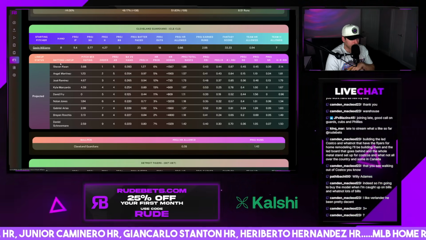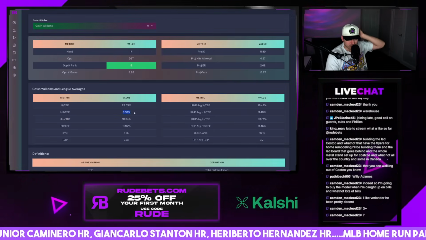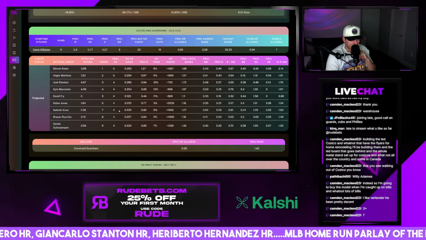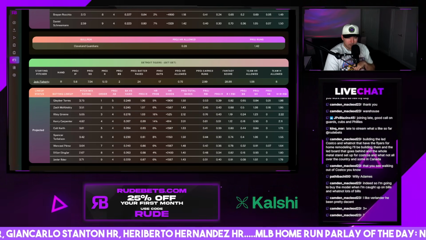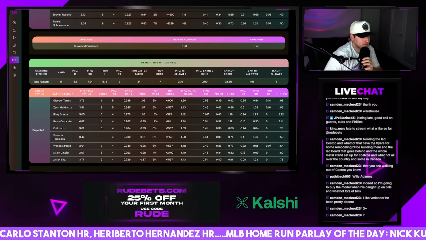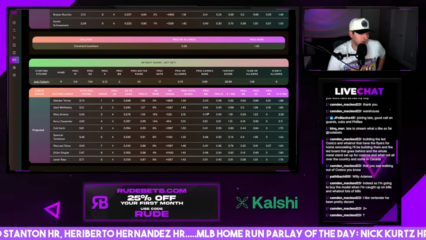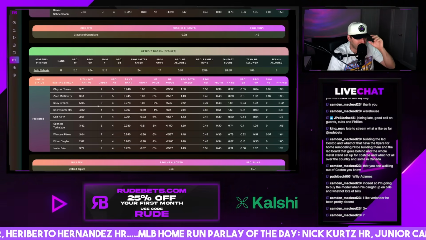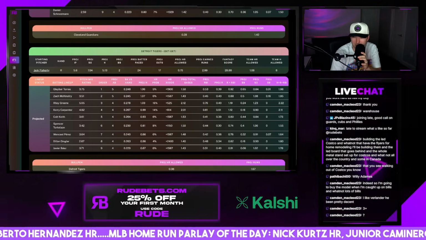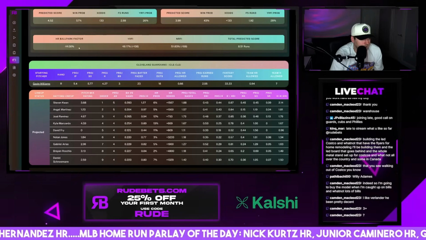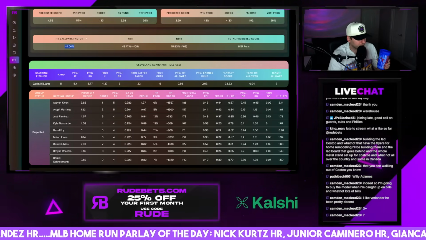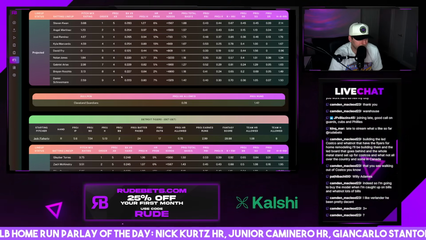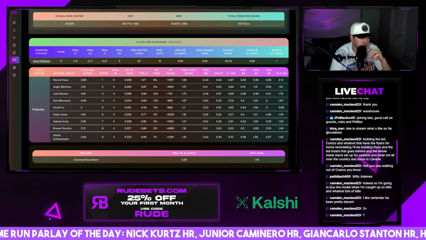Gavin Williams has been really... I like Gavin Williams, man. Home runs are a little high, but hits are low. Walks are his issue. Home runs are a little high too. So Riley Green could be in play, but 16%, -14%. I wouldn't touch it. I wouldn't touch home runs with this weather. Not with a -14%. I think the real only play in this game is Guardians on the money line.